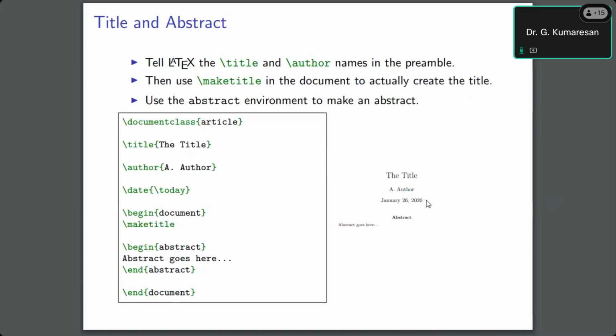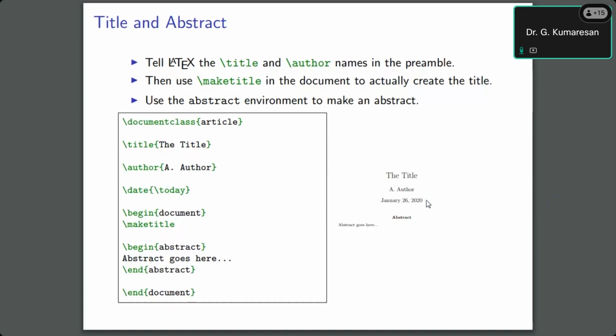Yesterday I also gave some demo on how to make a title and how to write an abstract. Suppose you are a research scholar or a research faculty, so you have to write papers. These are the general formats available for an article. Here we will learn how to make an article, from the beginning onwards.